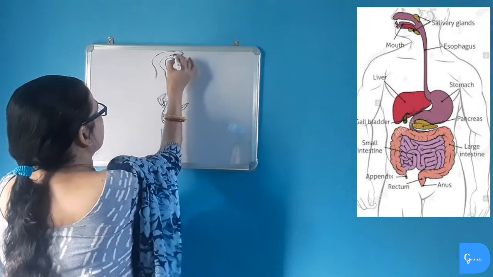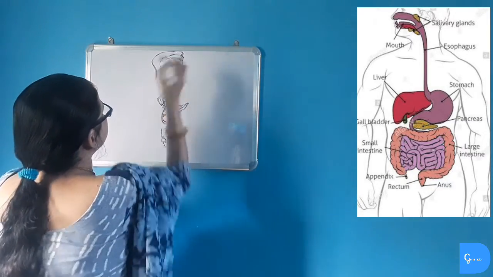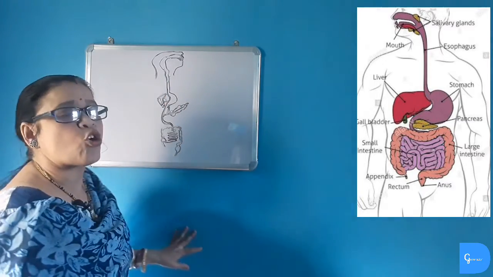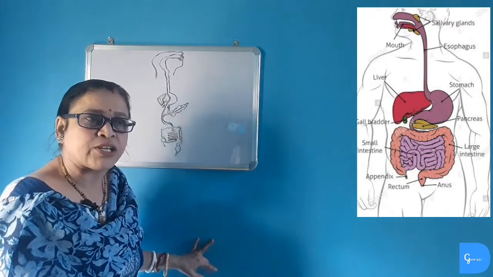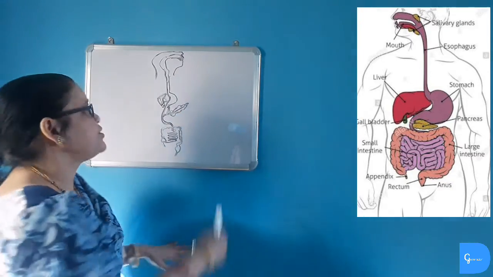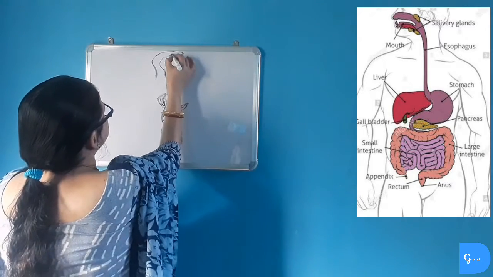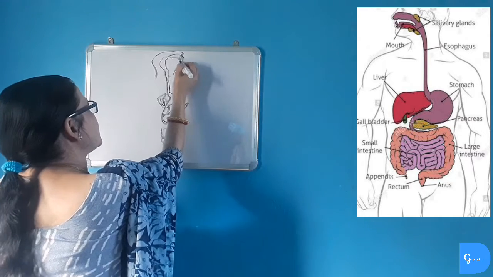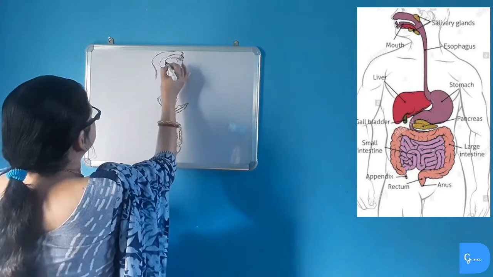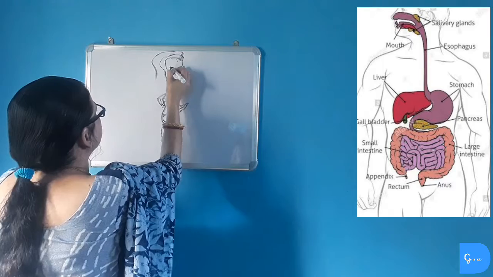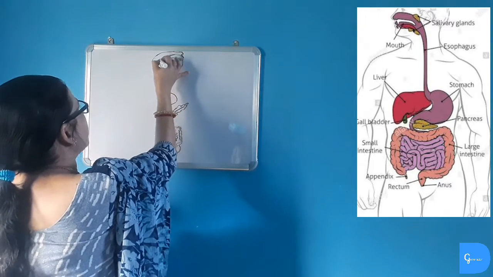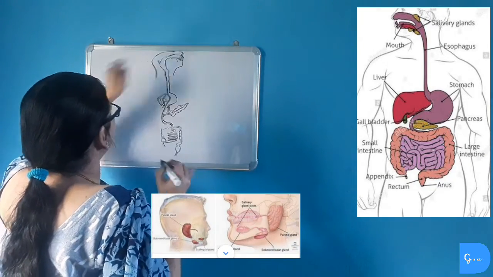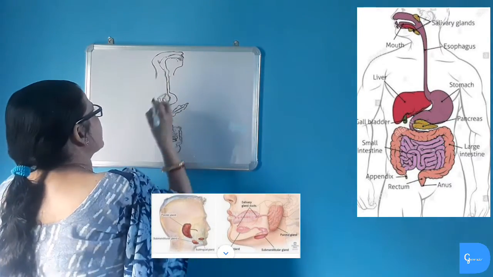Then buccal cavity consists of three pairs of salivary glands also. These salivary glands secrete saliva which contains an enzyme called ptyalin or salivary amylase which helps in digestion of carbohydrate. Salivary glands are of three types. One is sublingual, found below the tongue. Then comes submandibular, found at the lower jaw. And then parotid, found at the angle of the jaw. So there are three pairs of salivary glands.